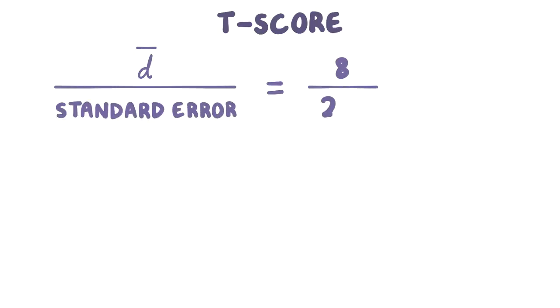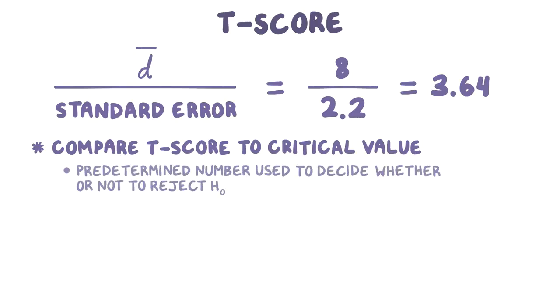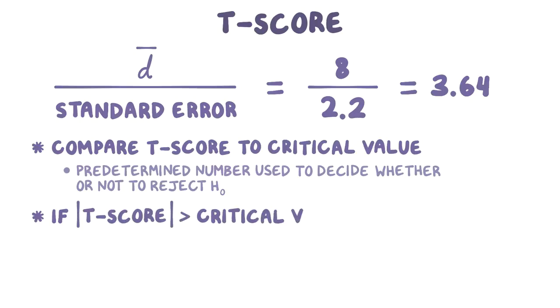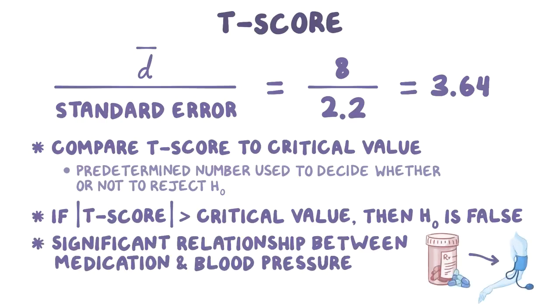To find the t-score, we divide the difference in means between the two groups, 8, by the standard error, 2.2, which equals 3.64. To figure out if this is a significant t-score, we have to compare the t-score to the critical value for the study, which is a predetermined number used to determine whether or not to reject the null hypothesis. If the absolute value of the t-score is greater than the critical value, then the null hypothesis is false, and we can conclude that there's a relationship between medication and blood pressure.